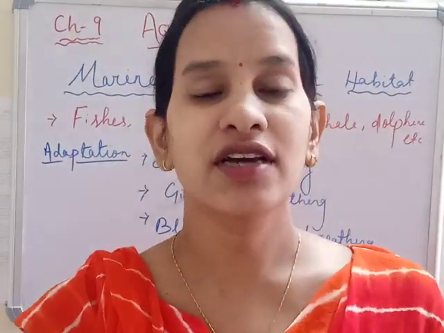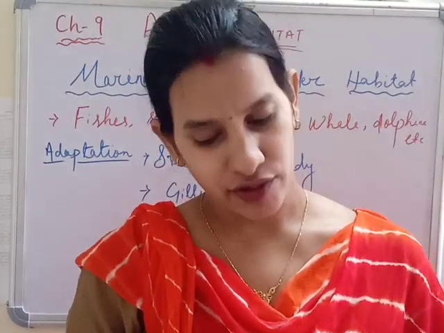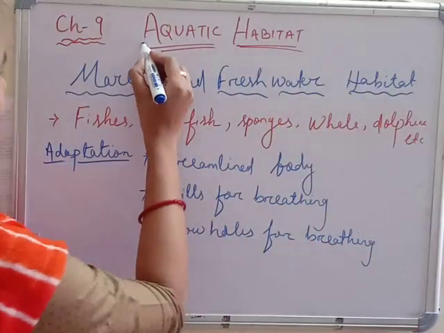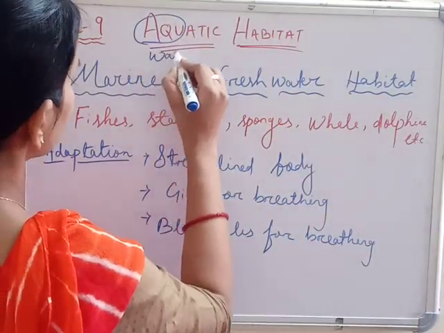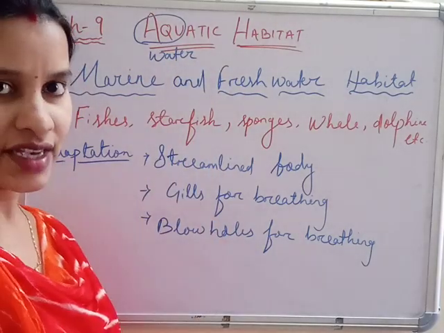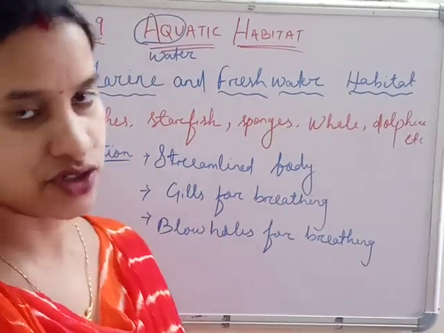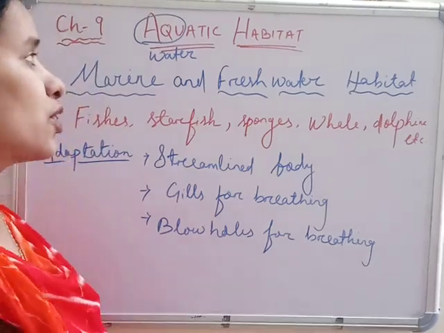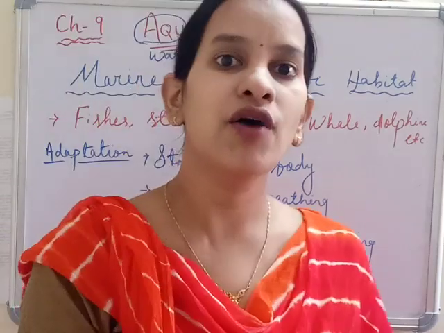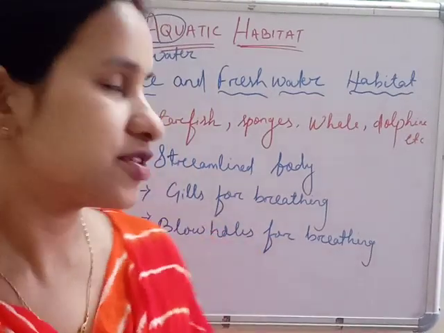Today we'll proceed further to aquatic habitat of chapter 9, living organisms and their surroundings. So aquatic means what? Aqua means water. Those animals or plants living or surviving in, inside, or semi-submerged in water are called aquatic. Either completely staying inside or somehow depending on water for their survival are called aquatic animals.